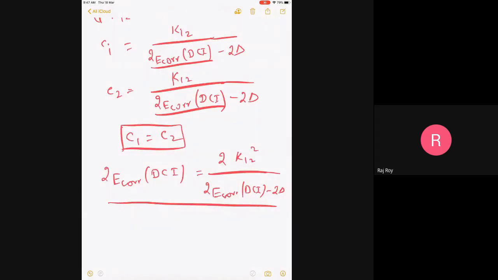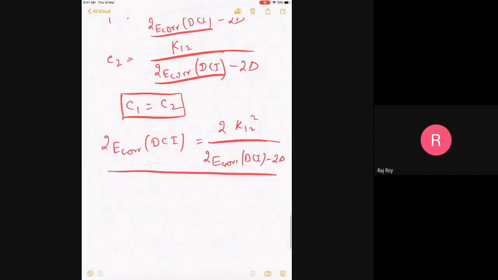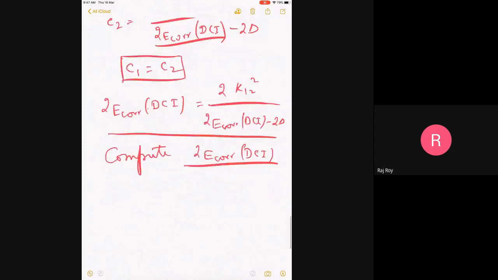Now you can see I've eliminated C1, C2. Now from this equation, I'm going to compute the correlation energy. And you can see this will be a very general strategy which is used to solve the eigenvalue problem in an iterative manner. Very interesting idea of solution. And now I have a quadratic equation.